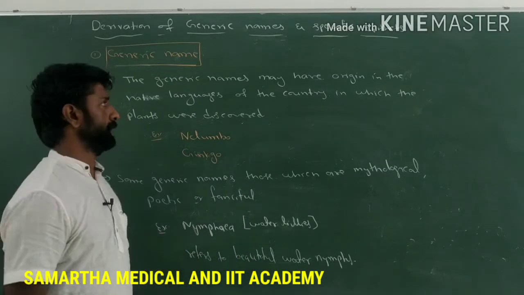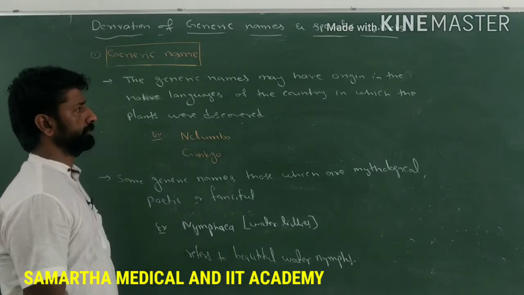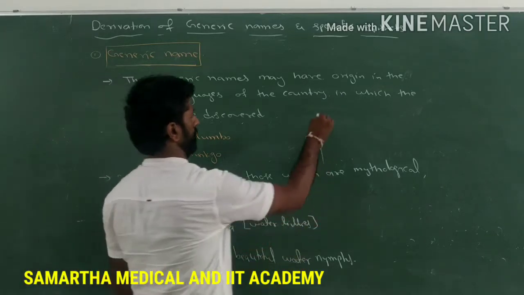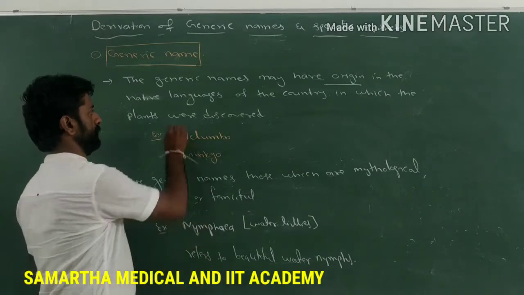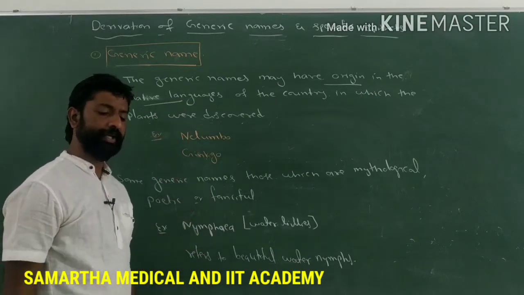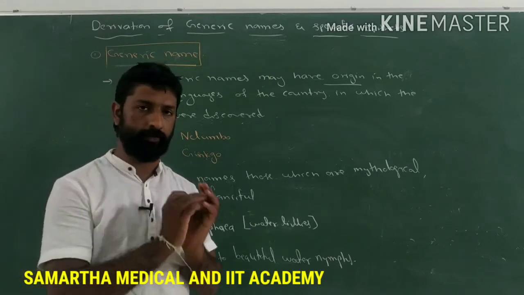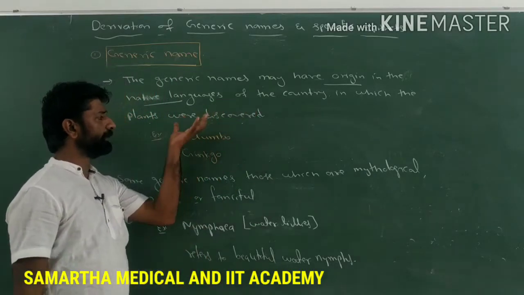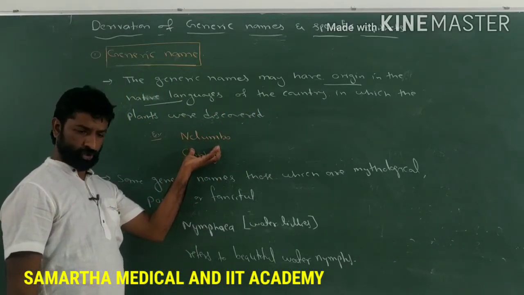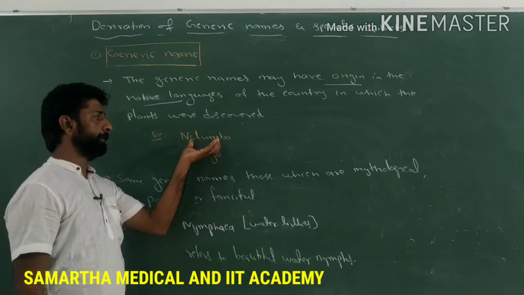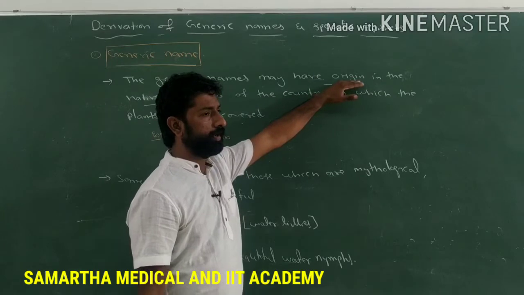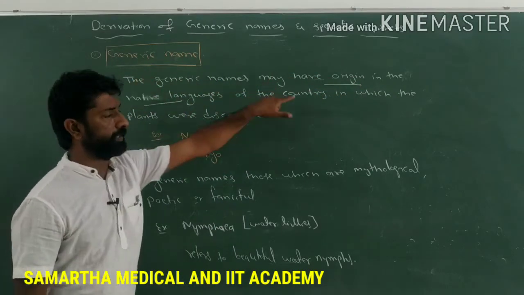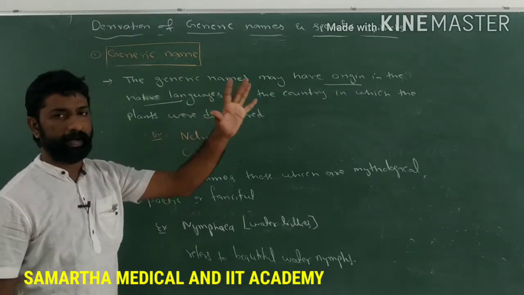Similarly, the generic name may be derived from the country language or the native language of the country in which that particular plant is discovered. Means, the name of the genus or the generic name may be from the native language of the country in which that particular plant is found.